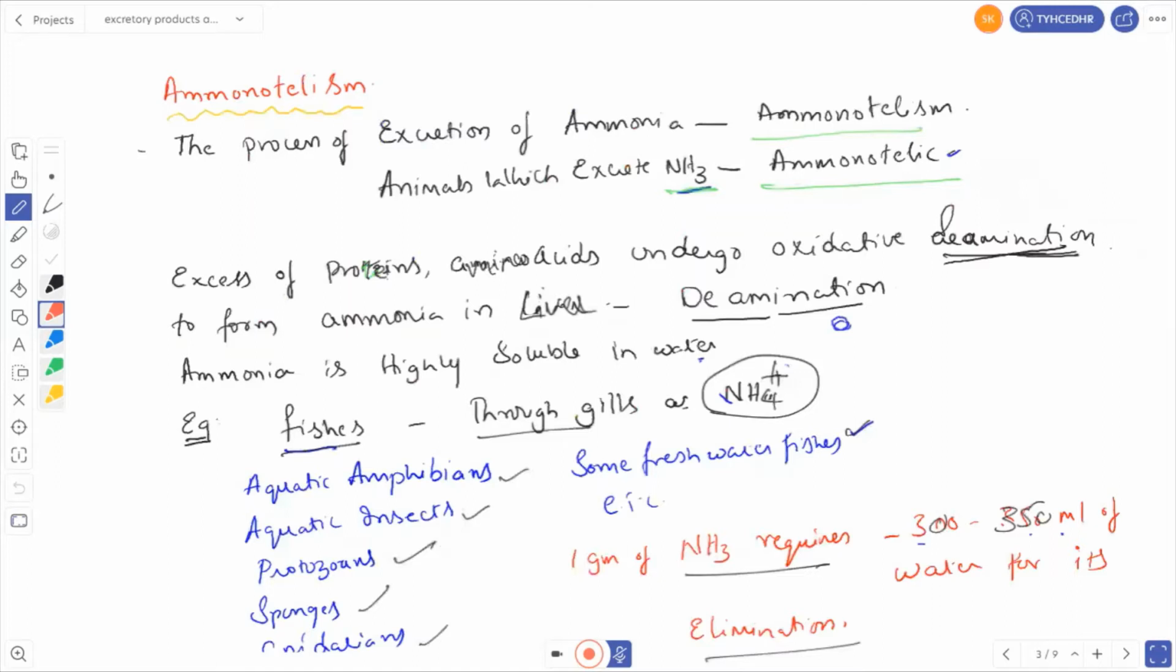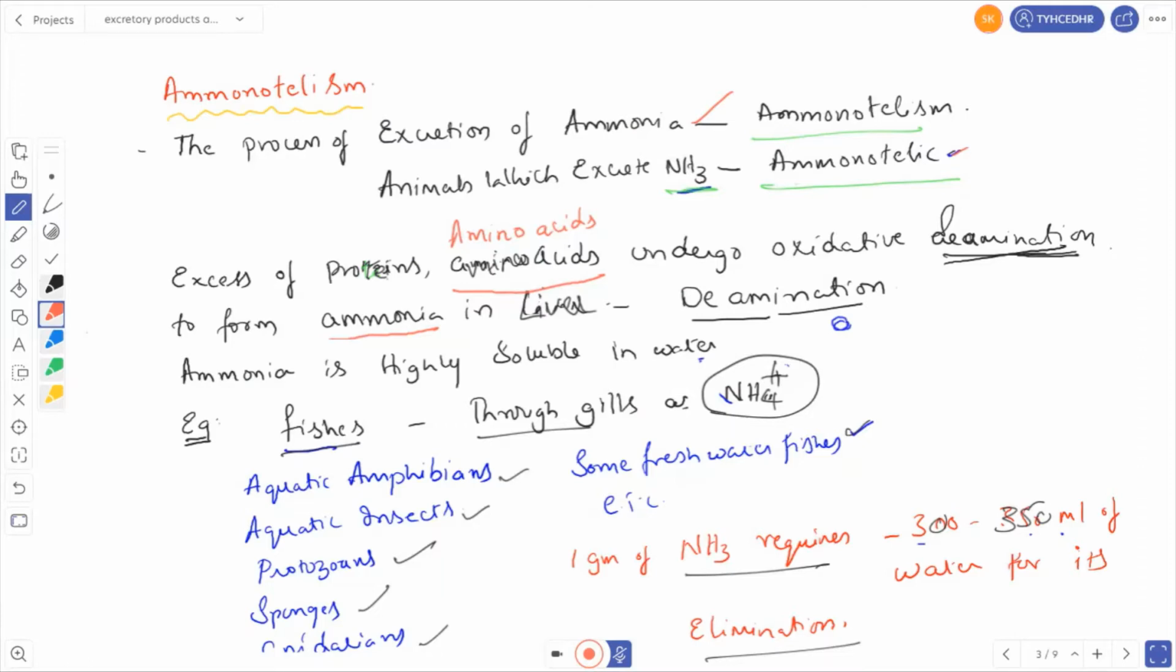Right, let us go to ammonotelism. Ammonotelism is the excretion of ammonia, and the animals are called ammonotelic. How is ammonia produced? Excess proteins and amino acids undergo oxidative deamination to form ammonia in the liver. The process of removal of the amino group from amino acids is called deamination.